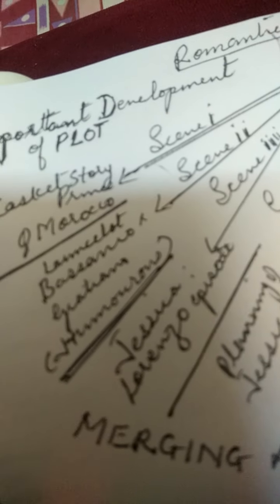And here, when we talk about the second scene, Lancelot Gobbo is also a very important connecting link, because at present he is in the service of Shylock. Remember, who is he? Lancelot Gobbo is servant to Shylock.